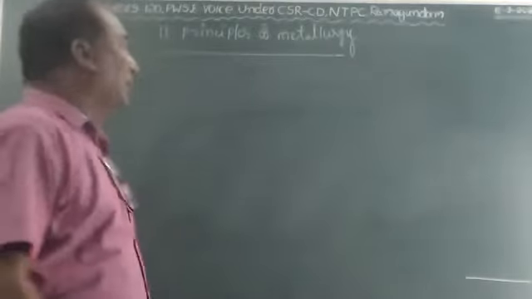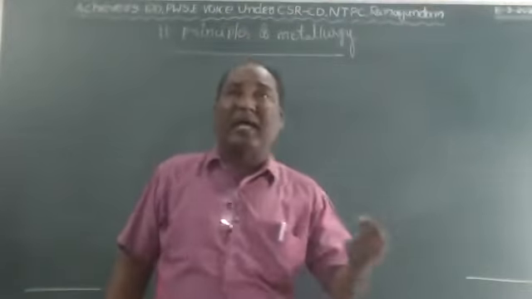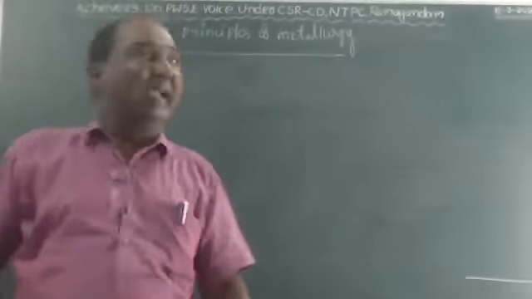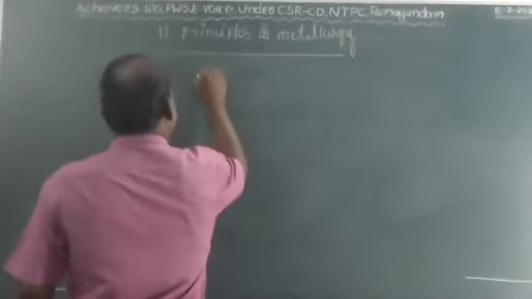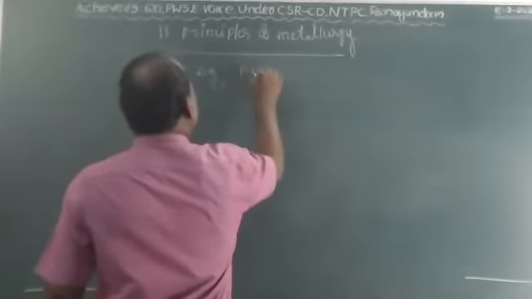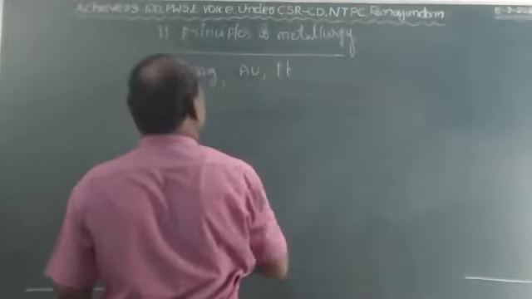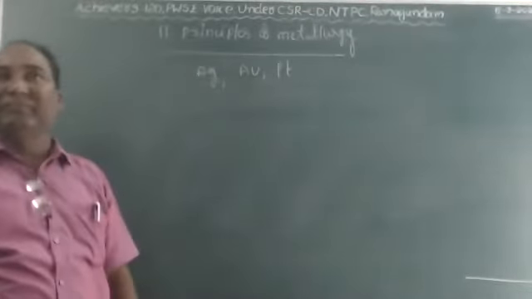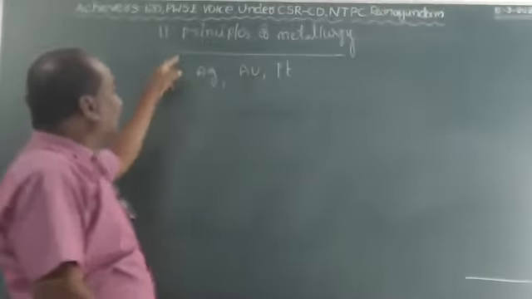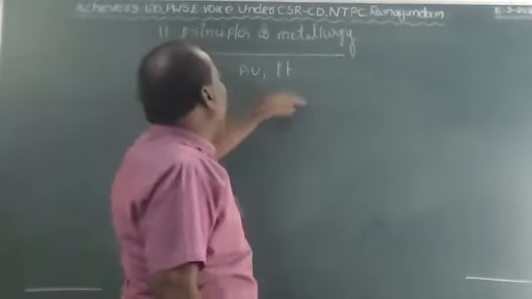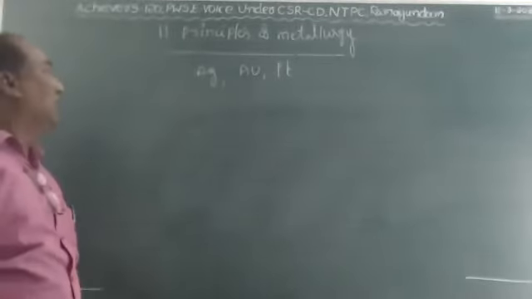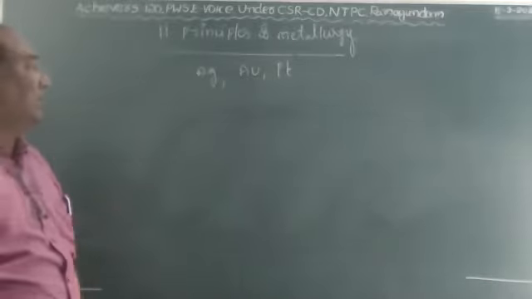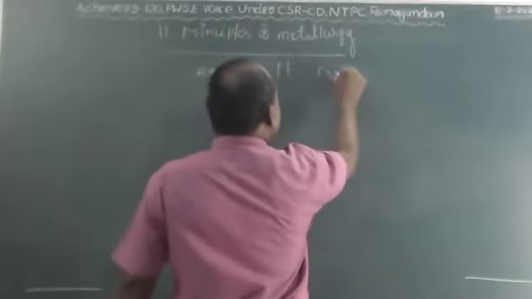Okay, children. Some metals are available in free state because they are very less reactive metals, for example silver, gold, and platinum. These are very low reactive metals. That's why they are available in free state in nature.